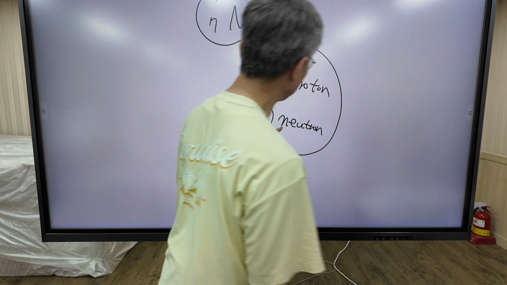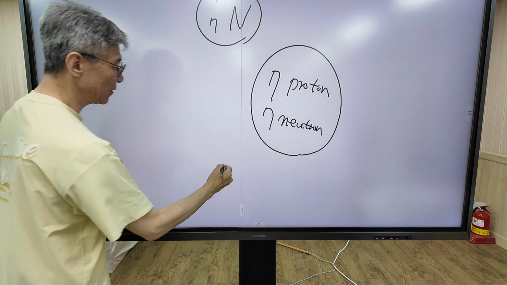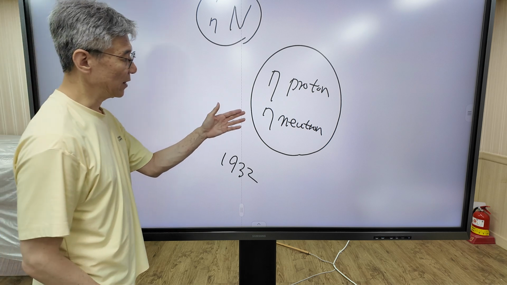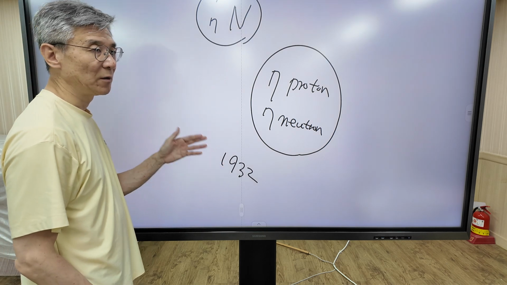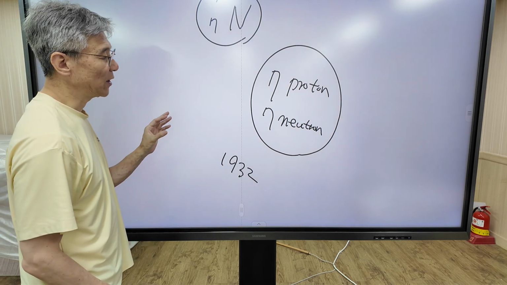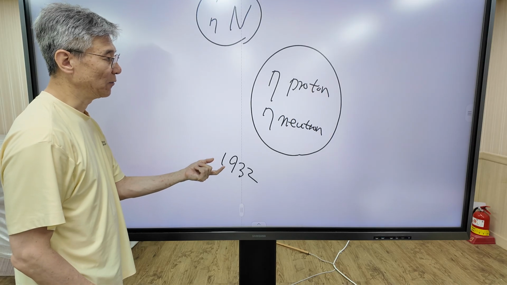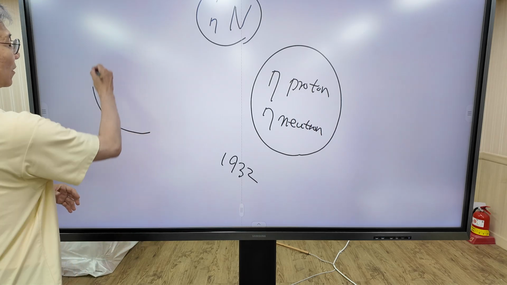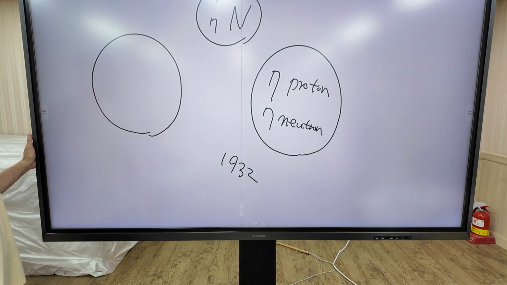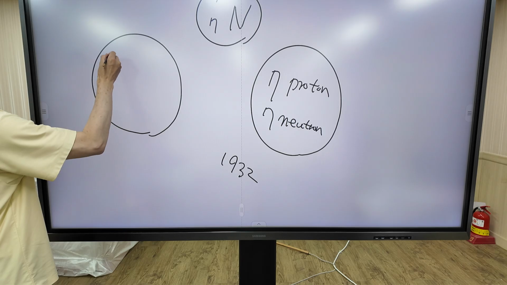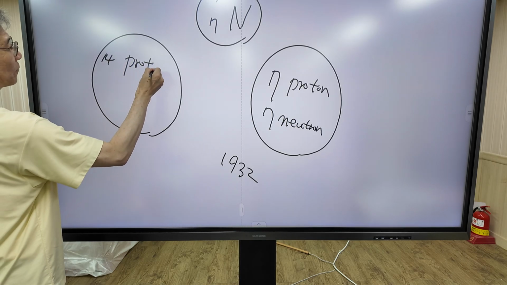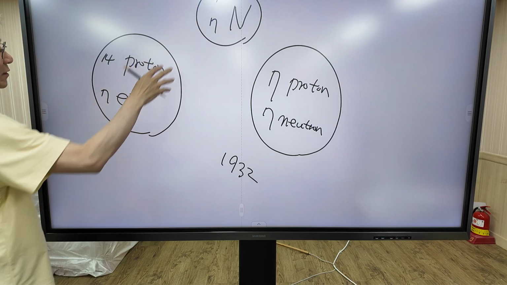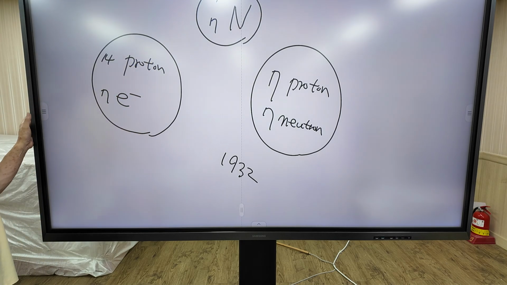But you know, the neutron was discovered in 1932. So this model was built only after 1932. But the question is then, what's the model before 1932, when the neutron was not discovered? Before 1932, the model for nitrogen-14 looks like this. There are 14 protons inside the nucleus, and 7 electrons are inside the nucleus. This is the model before 1932.